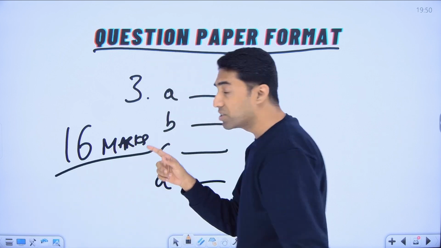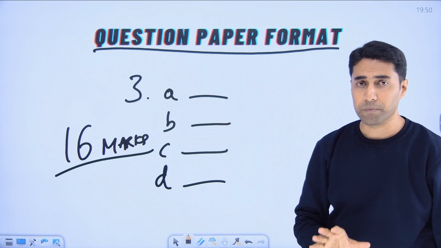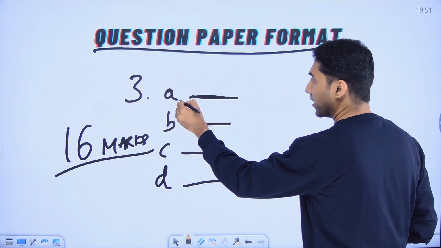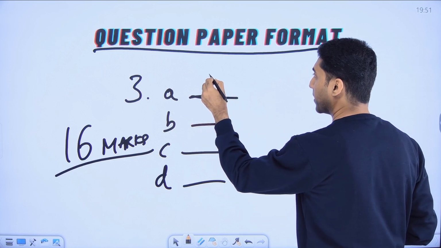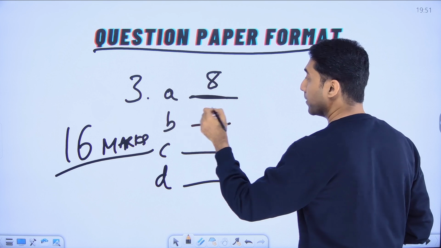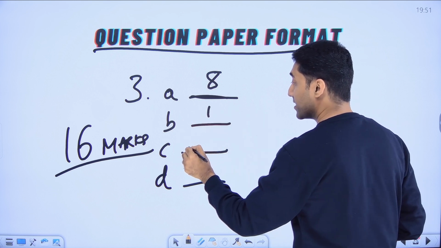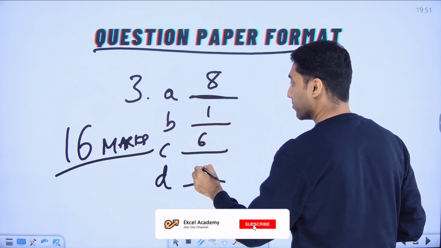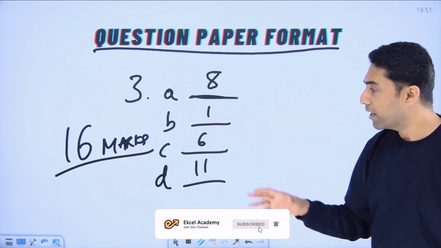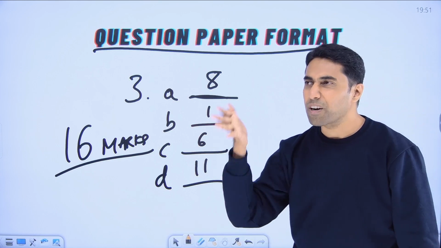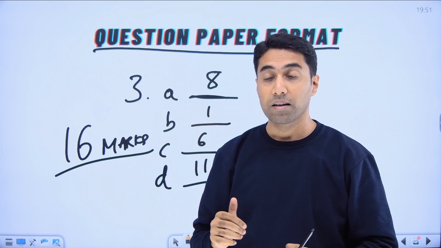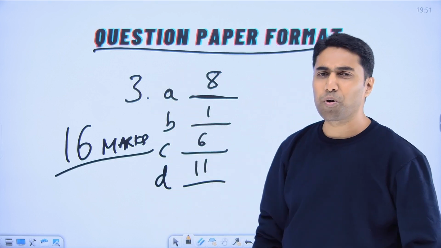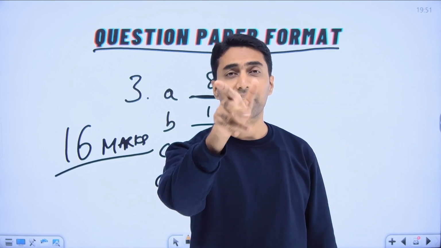In the 16 marks, let us say question A is coming from chapter number 8, question B is coming from chapter number 1, question C is coming from chapter number 6, and question D is coming from chapter number 11. If you felt that chapter number 11 is not very important, there is no weightage, it is not in my 60% of the syllabus which is most important, let me leave it, if you are going to do that, that will be the biggest disaster.